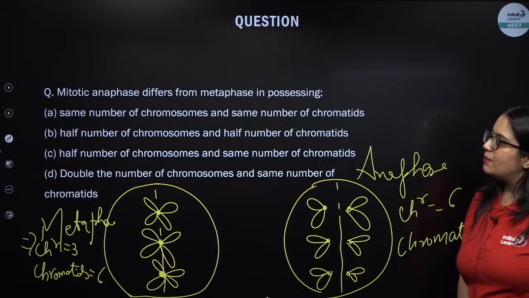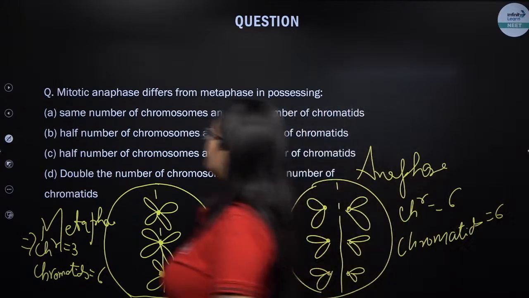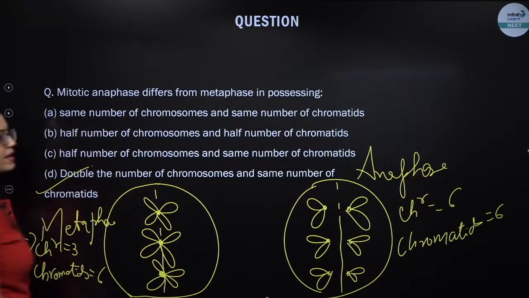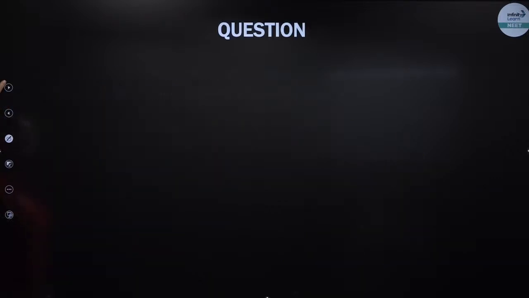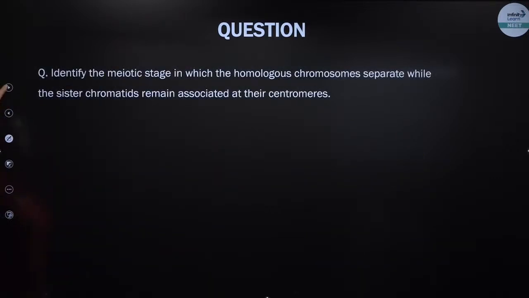So is this clear? Double the number of chromosome and same number of chromatid. Is this question clear, everybody? Next, good. So ये question कहाँ गया? अच्छा, question इस form में है.